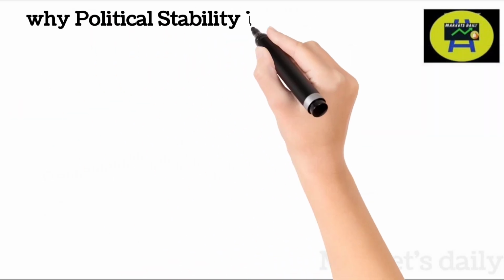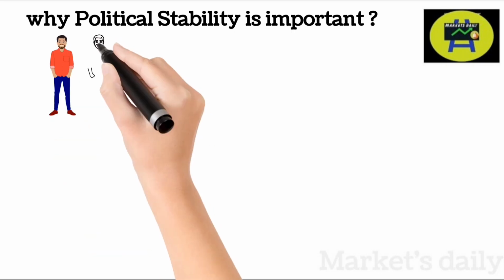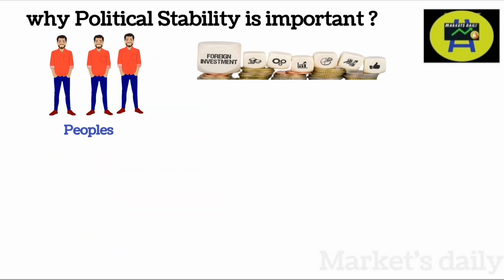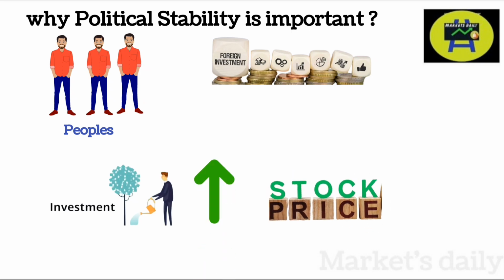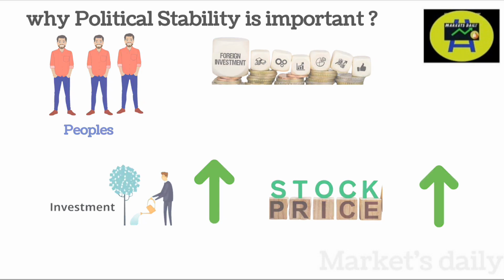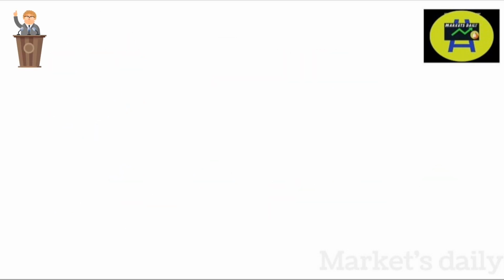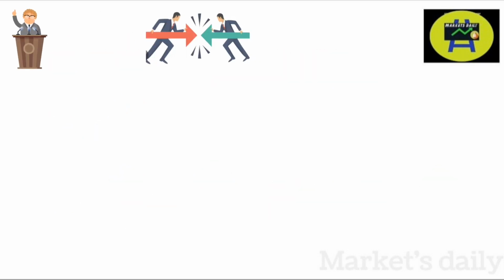Why is political stability important? A stable government inspires confidence among the domestic people as well as the foreign investors. So, many investments happen and stock prices will move up. I will explain this in detail in the next slide. If a government is stable, they can implement major policy decisions without much opposition. So, it leads to economic development.